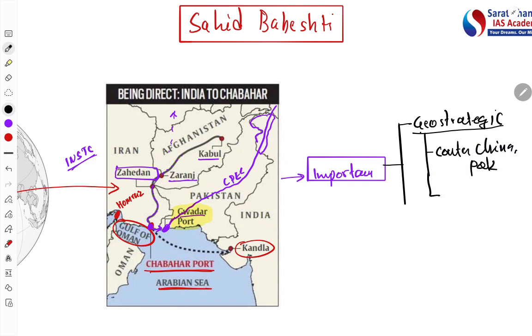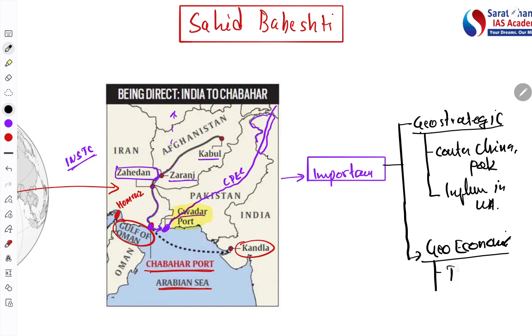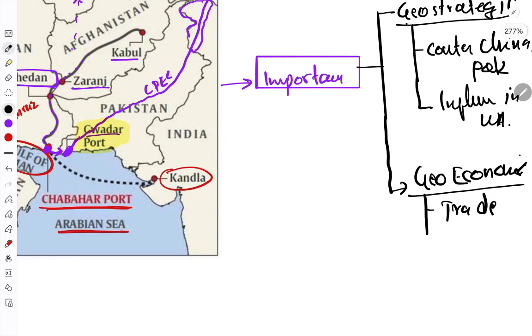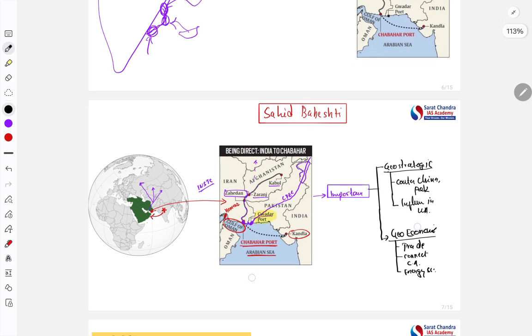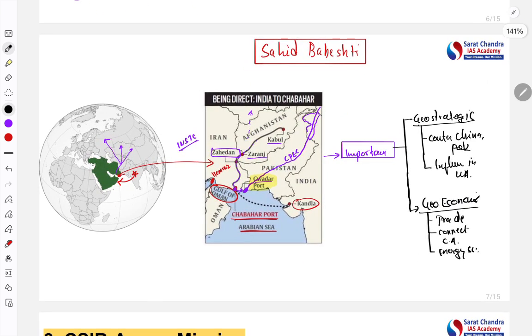Also it can help India's influence in West Asia, right? So that is the geostrategic importance, as well as the geo-economic importance, because it will help India's trade, connect Central Asia, as well as energy security. Okay, so it has geo-economic as well as geostrategic significance.